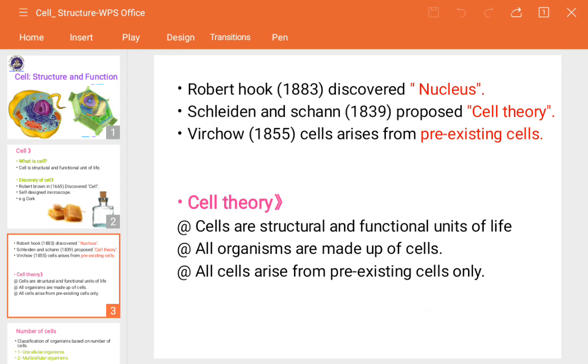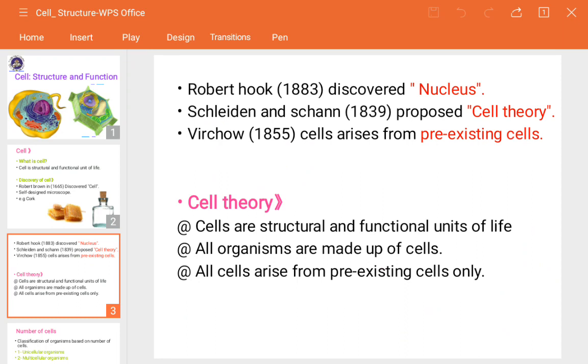For example, we say that our ancestors are small microorganisms. The Homo sapiens sapiens and our so many microorganisms, like cyanobacteria, those are some pre-existing ones of ours. Only from there have we existed. That's why, according to him, each and every cell arises from pre-existing cells. Now, this was about some of the scientists' discoveries.